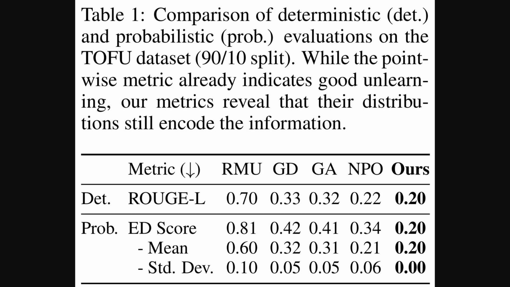Okay, so this Table 1 really lays out these comparisons on that TOFU dataset we were just discussing. It lines up several unlearning methods, including negative preference optimization, against the authors' own. Looking at the deterministic Rouge-L scores, again, lower means better unlearning. Their method scores best at 0.20. But the crucial insight comes from their probabilistic expectation deviation score, or ED score. Here, their method also achieves the lowest mean leakage. But importantly, the standard deviation, which measures the consistency of unlearning, drops to 0. This near zero standard deviation demonstrates their approach more reliably prevents probabilistic information leaks.